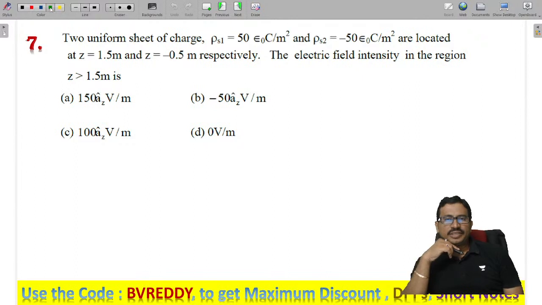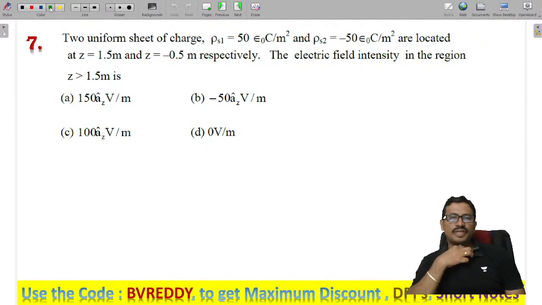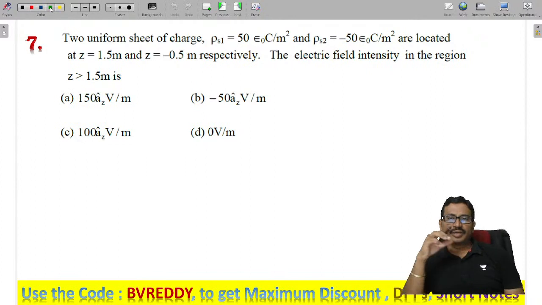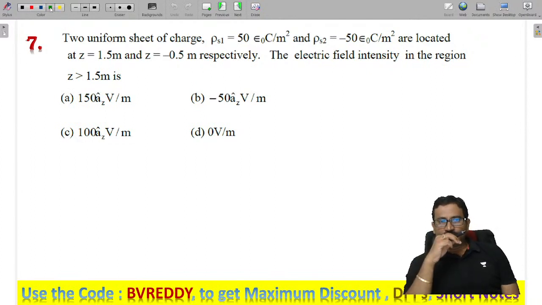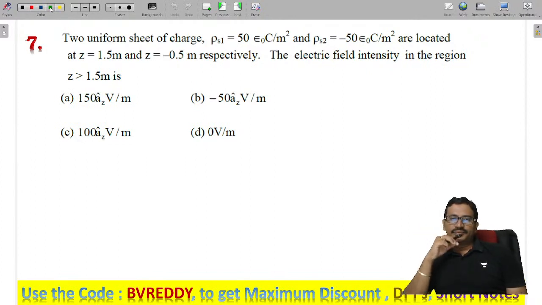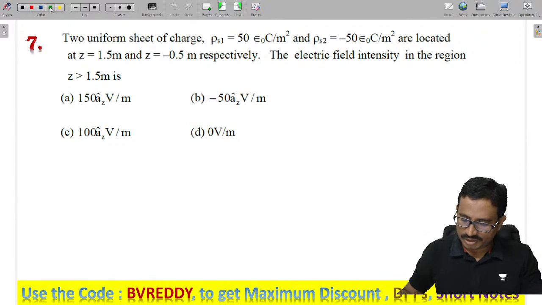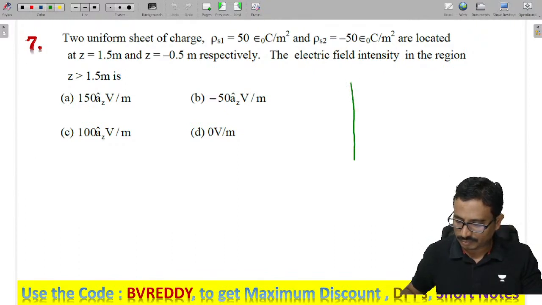Infinite sheets of charge rho s1, rho s2 are given like this, at Z equal to 1.5 and Z equal to minus 0.5, right? Now they ask to find the electric field intensity for Z greater than 1.5. Now you see this here.